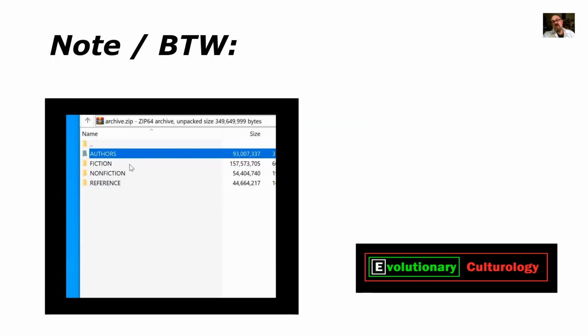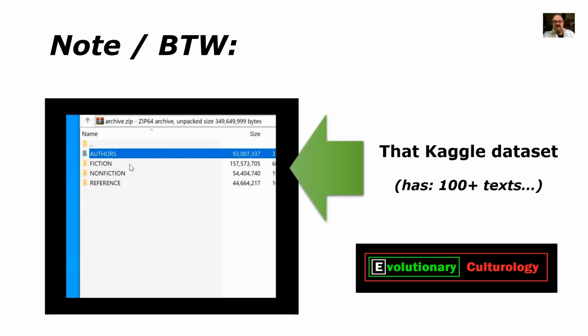And as a side note, that data set from Kaggle that we looked at before of the classic ASCII text, it has hundreds of texts in there. So we've just used one example, Mary Shelley's Frankenstein, but there's nothing stopping you going through and analysing any of them that you like using the same method.